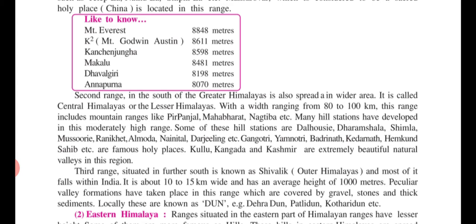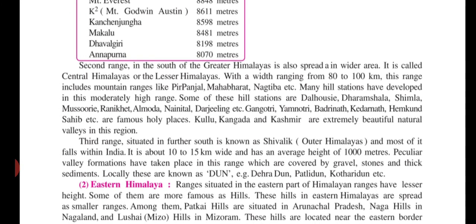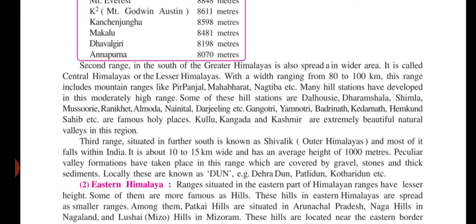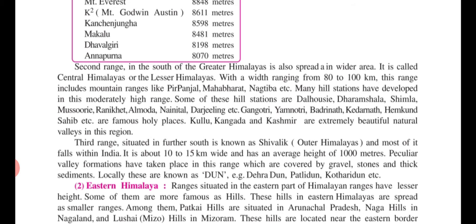It is in the south of the Central Himalaya, on the map of India, and most of it falls within India. This Outer Himalaya mainly falls in India, not in any other country. It is about 10 to 15 kilometers wide and has an average height of 1000 meters.